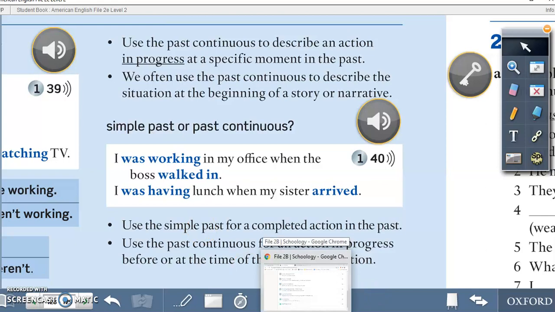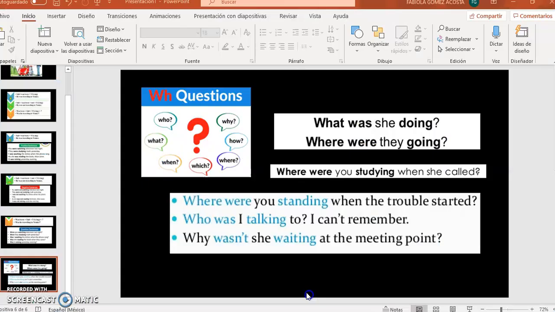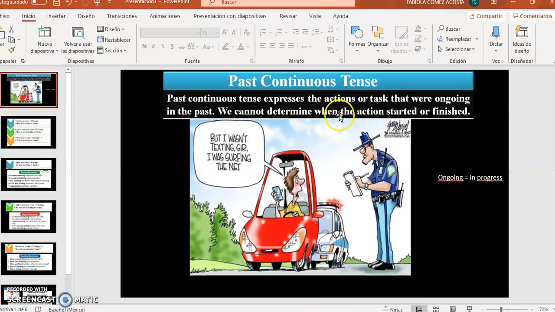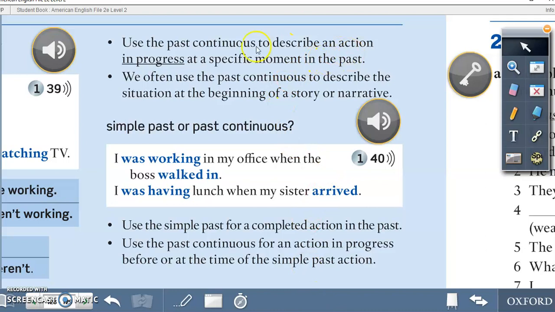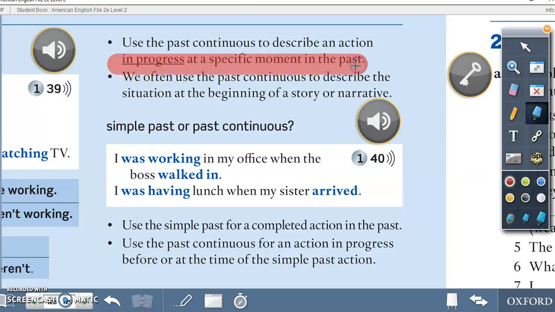So we said that the past continuous was for things that were happening, ongoing, or in-the-moment situations in progress at a specific moment in the past, okay? But the simple past, we're gonna use it for completed actions in the past. For example, it's not the same when I say I was working, okay, when the boss walked in.